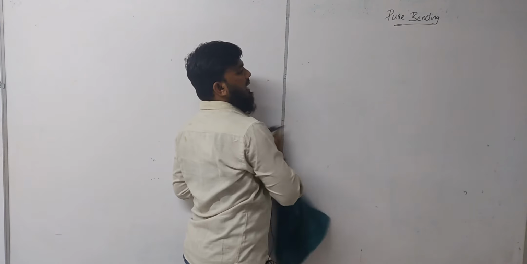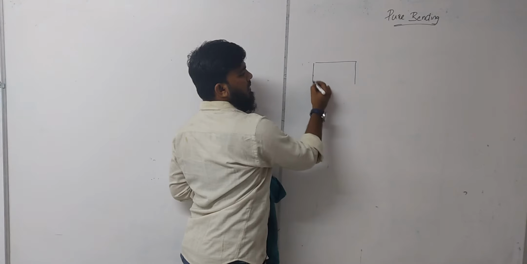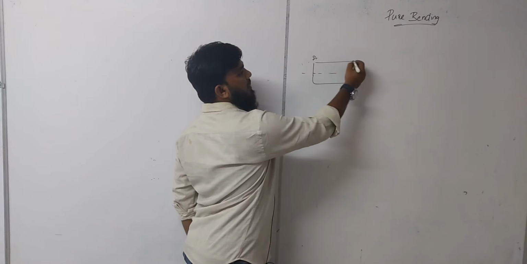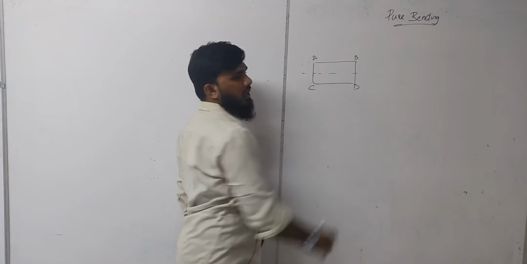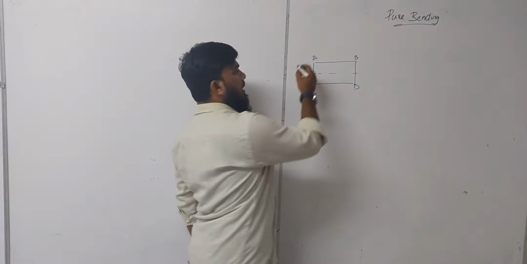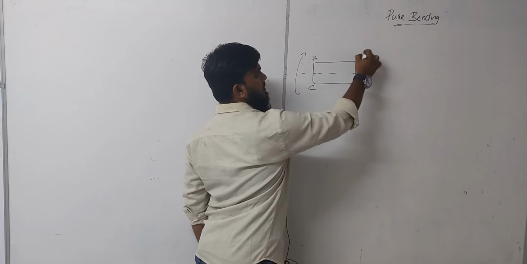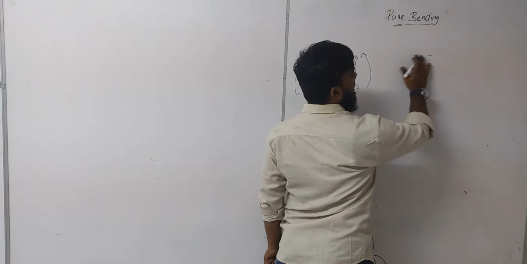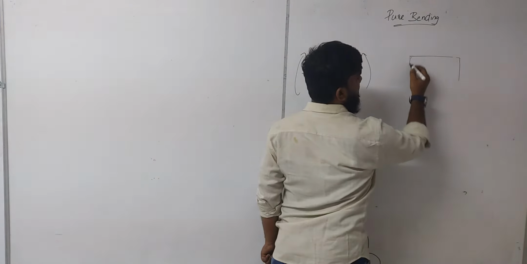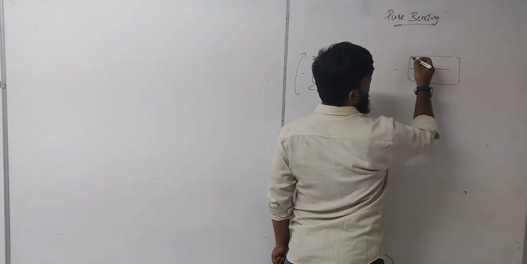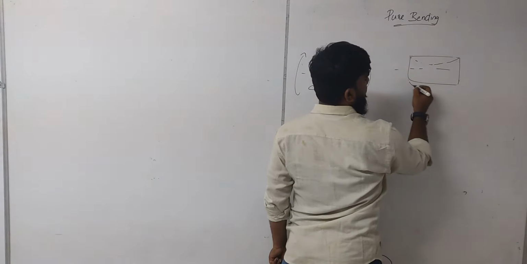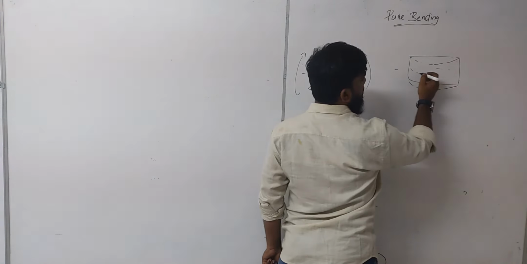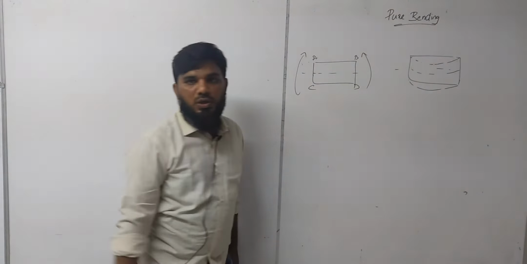Let us take a rectangular element. This is my rectangular element, and this is the axis of the element. Let the element be A, B, C, D initially. When I apply a moment, let us take the moment like this. Because of this moment, this is the original section, and the material will bend like this, and the whole material, meaning this axis, will also shift.